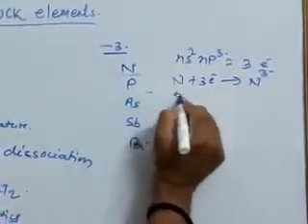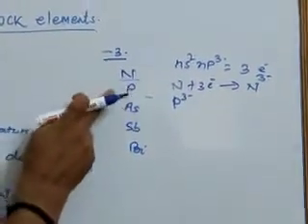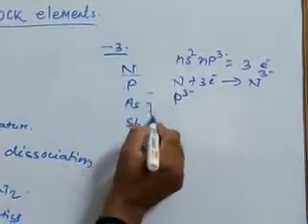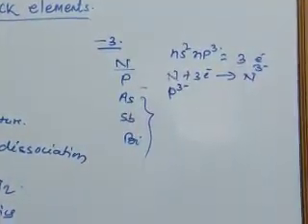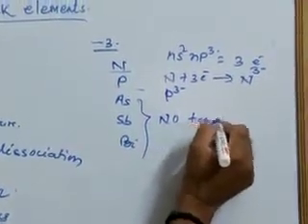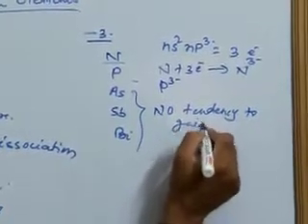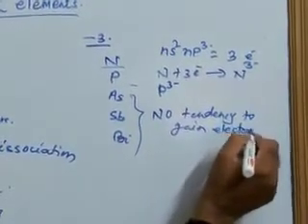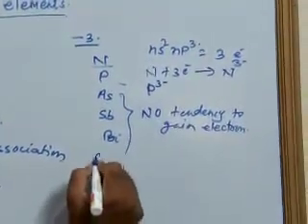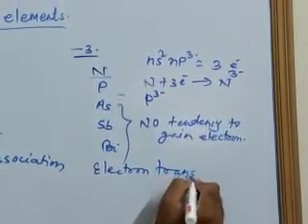The tendency to form the P3 minus ion is comparatively less than nitrogen. In all the other three elements, arsenic, antimony, and bismuth, there is no tendency to gain electrons. So the first mode of bond formation in group 15 elements is by electron transfer.